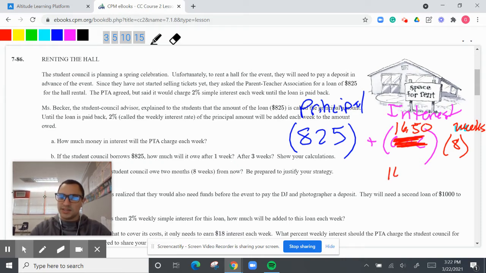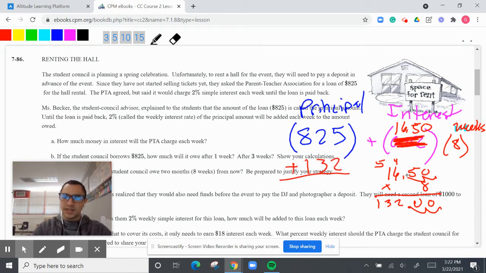We have 16.50 times 8. 8 times 5 is 40. It should be 2 decimals, 132. So we're going to go ahead and put 132 plus 825.